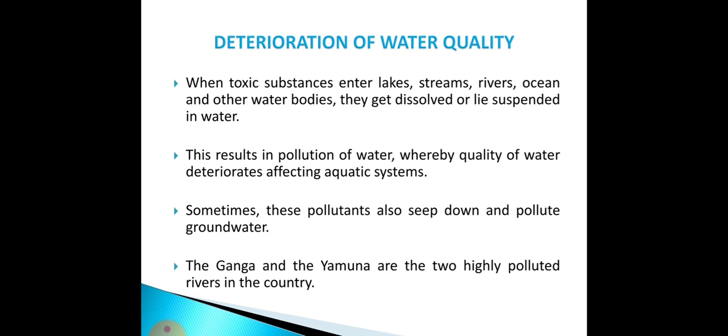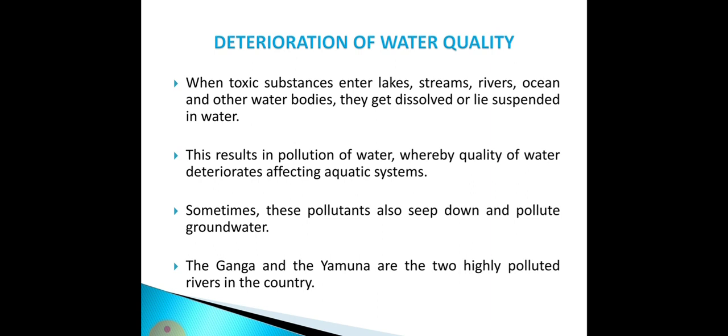And this is the result of the quality of the water deteriorating day by day. Sometimes the pollutants do not mix with the river; they are in the soil, and with rainfall they get diluted by the water, seep down and pollute the groundwater also.